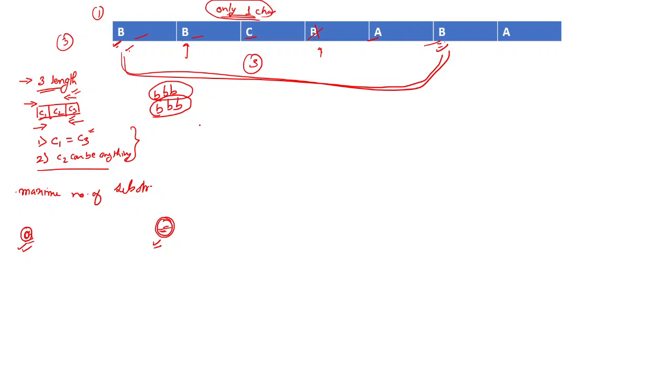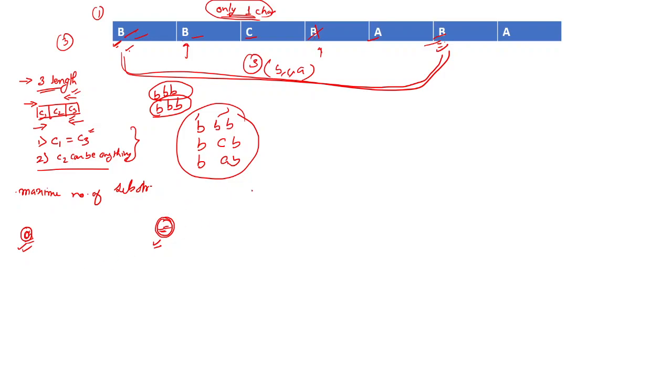So what will our answer become? B, then those three characters are b, c, a. So our palindromic subsequence of length three can become b, b, b, then b, c, b, or b, a, b. So we can get 3 out of here. Okay, understood. So this is how we are going to proceed.